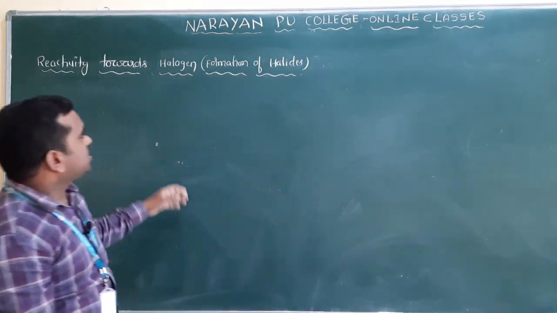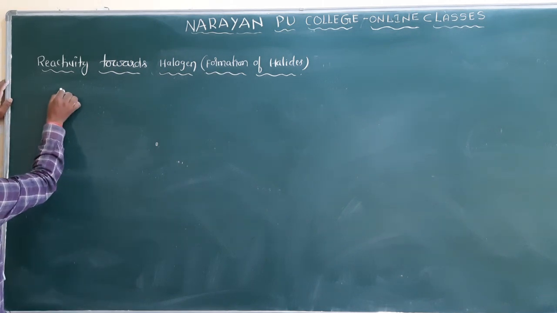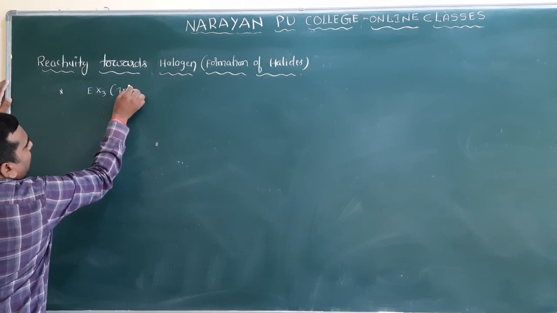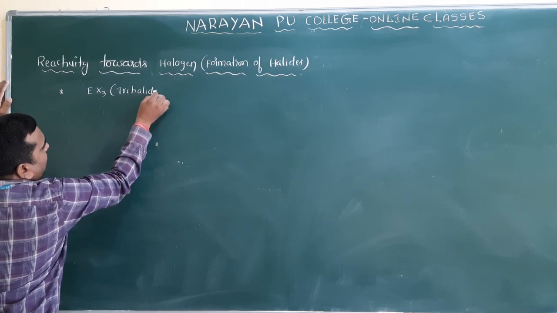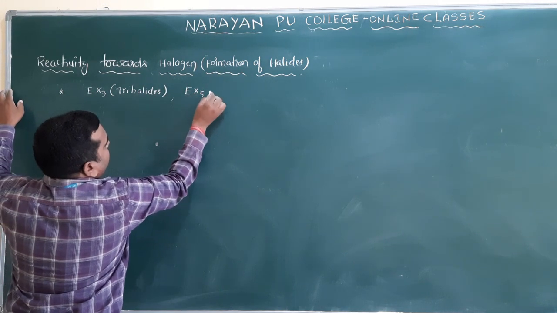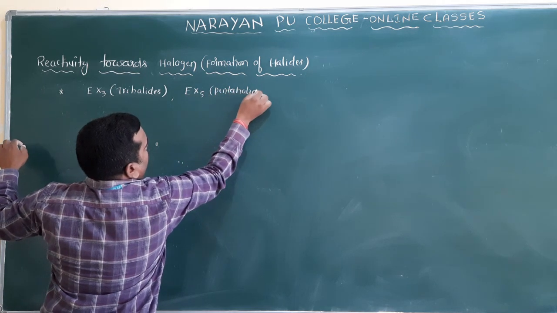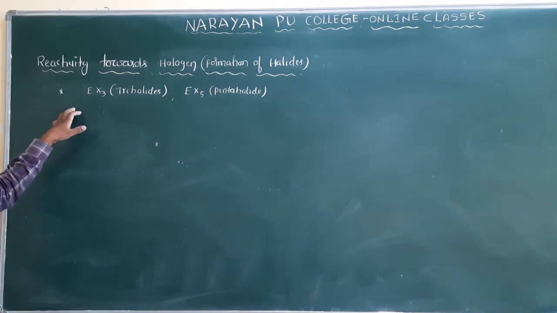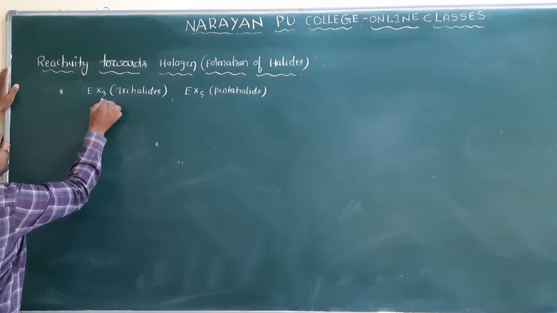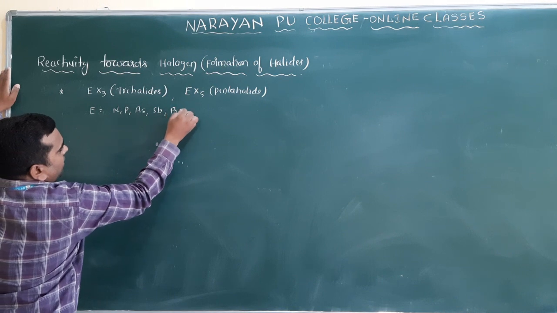Formation of halides. The 15th group elements form two types of halides. One is trihalides, another one is pentahalides, EX5. Two types of halides it will form: one is trihalide and another one is pentahalide. Here E is equal to the 15th group elements: nitrogen, phosphorus, arsenic, antimony and bismuth.